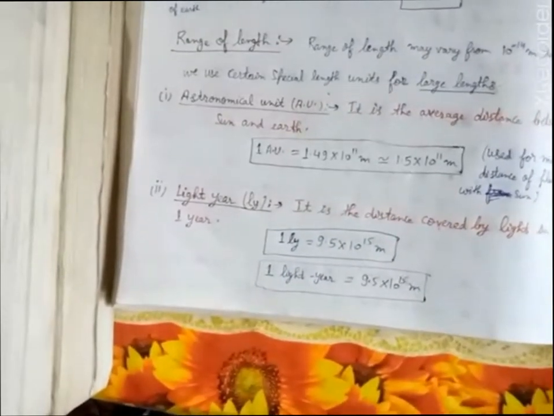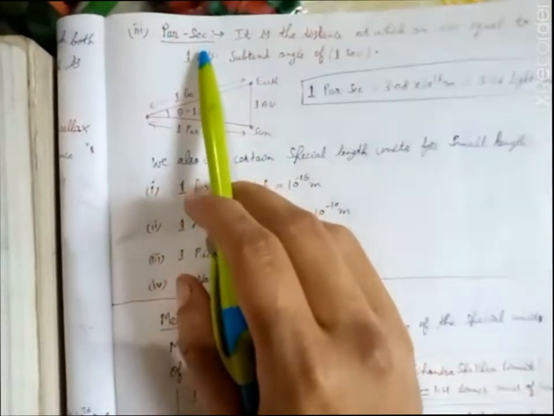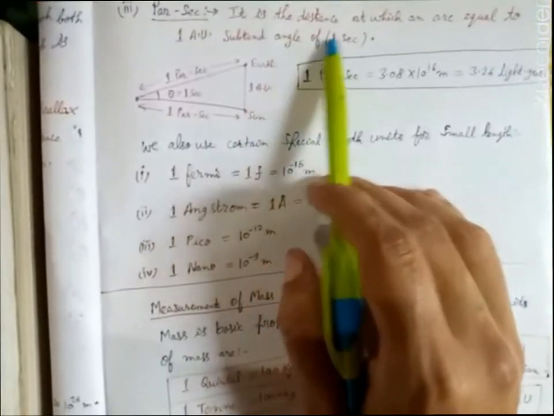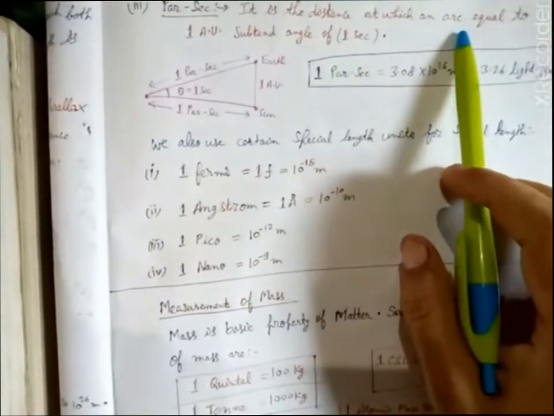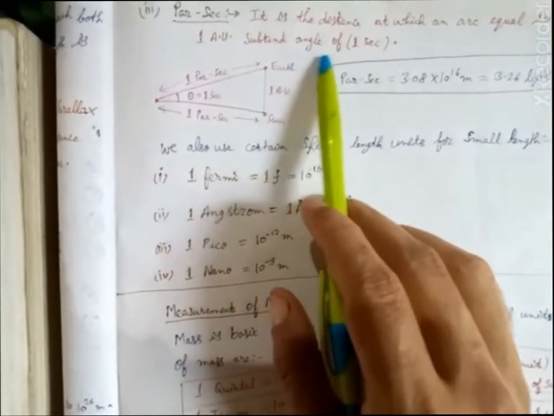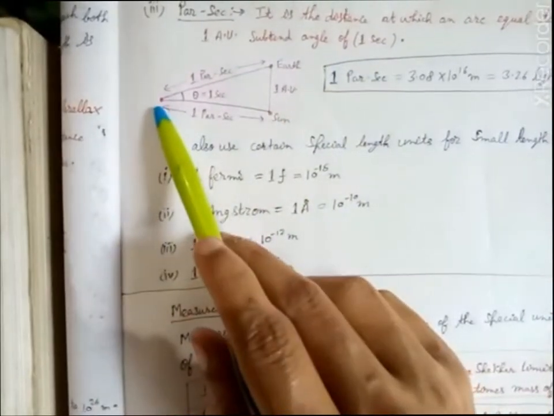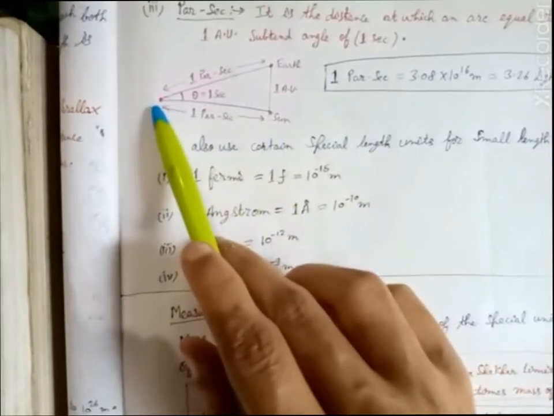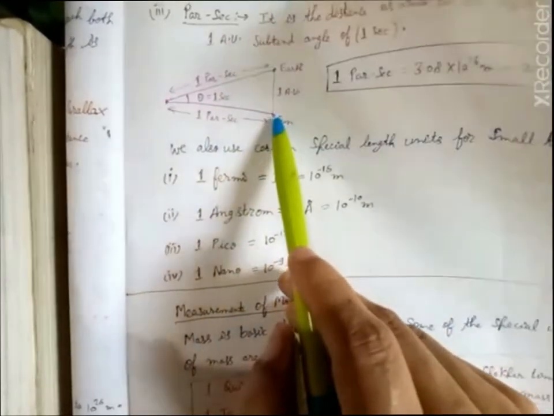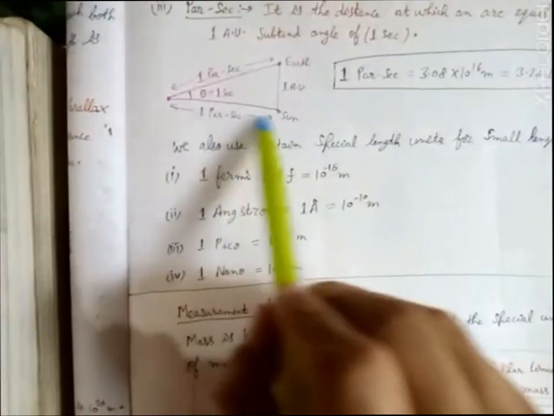Okay. Now the third largest unit, which is practically used for measurement, is parsec. Parsec is the distance at which an arc equal to 1 astronomical unit subtends an angle of 1 second at the center. It means if we are measuring the distance from this point to this point, this end, then this distance will be 1 parsec,